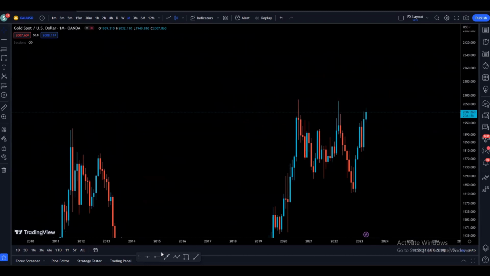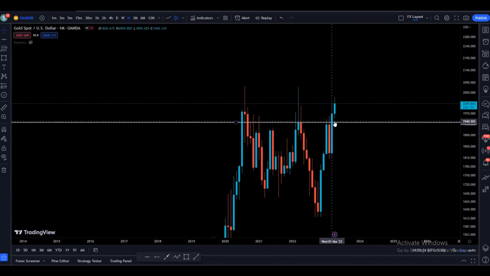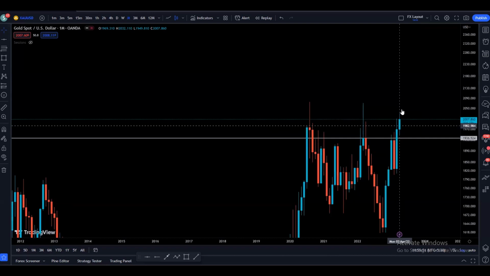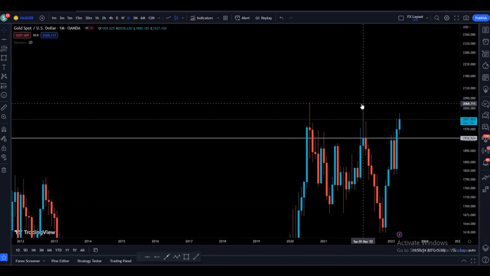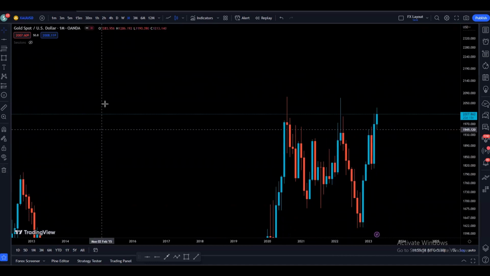Now on the gold, as we can see, we had a resistance right here, and we had the last monthly candle close above the resistance. Now there is a pretty high probability for this monthly candle to come up and retest these highs which were created earlier. So now let's see what is happening on the weekly time frame.